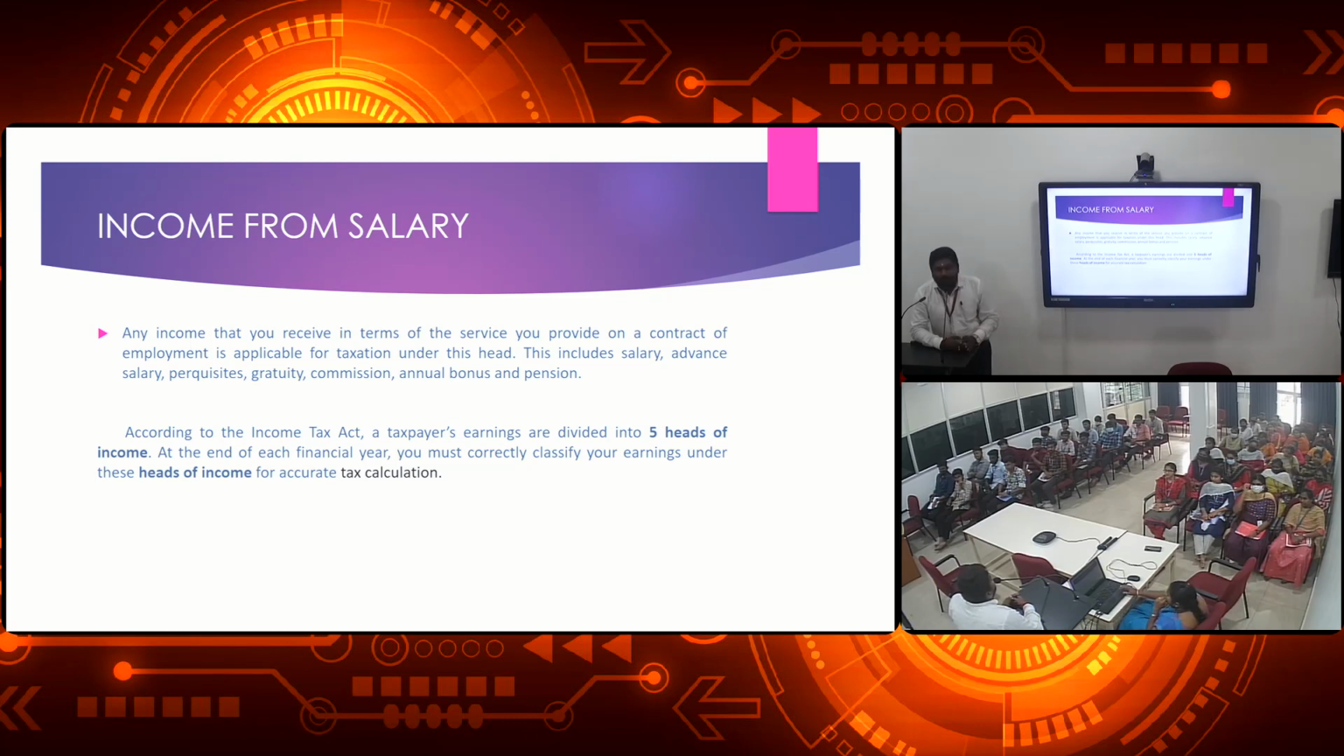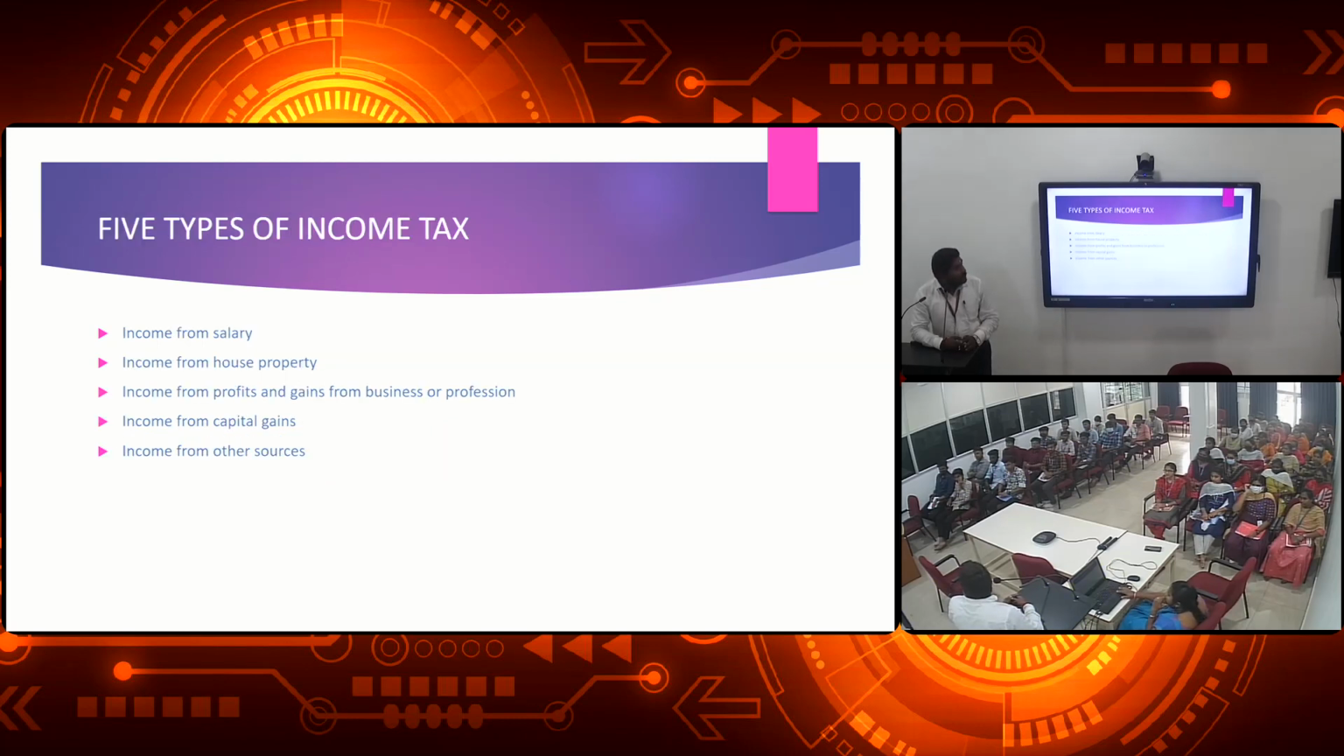So the second head is income from house property. You are a salaried person. You have your own house, and additionally you have a second house, which you gave to a tenant. You are getting rent of 20,000 per month, for example, from that house property.